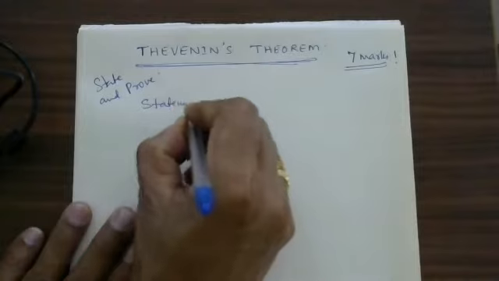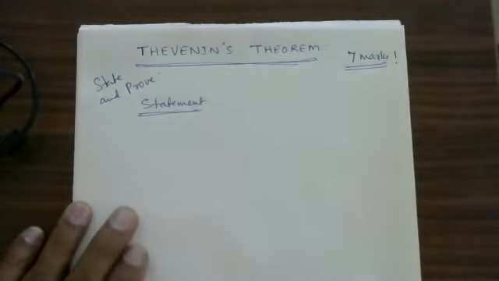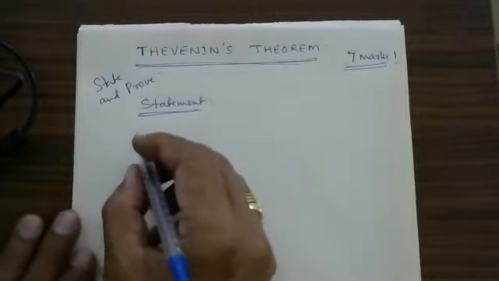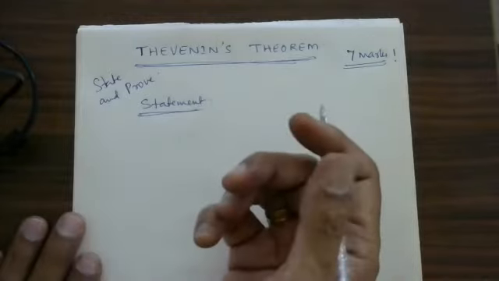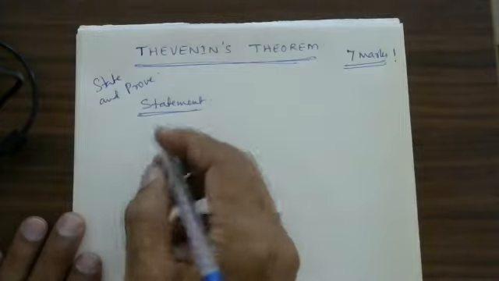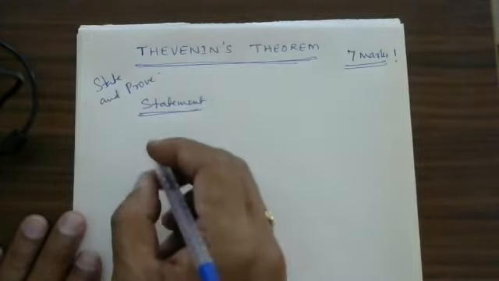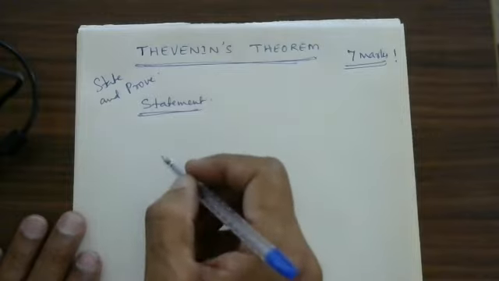I will not write the statement, but I will explain it. Let us consider a network of generators and linear impedances. There are many generators. A generator means an EMF, or batteries; they are called generators. Impedance means, just like resistance, opposition to the flow of current.